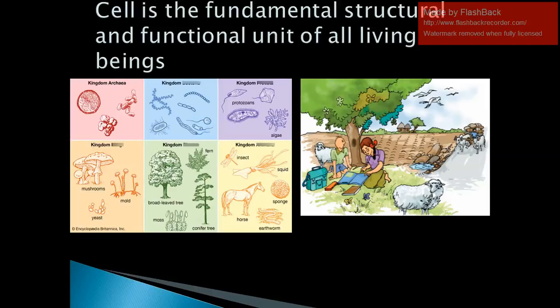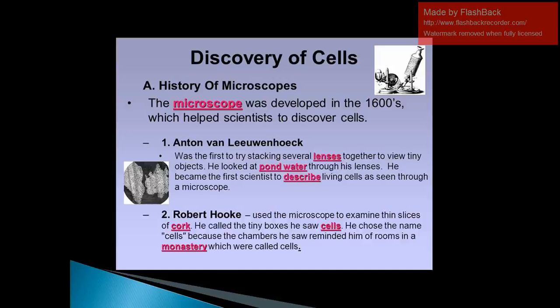Now we come to the discovery of the cell. Here in the picture I am showing you different organisms, starting from microbes to human and animal. Starting from unicellular organisms to few-celled organisms, then multicellular organisms. These all organisms are composed of cells. Now we go to the discovery of cells.